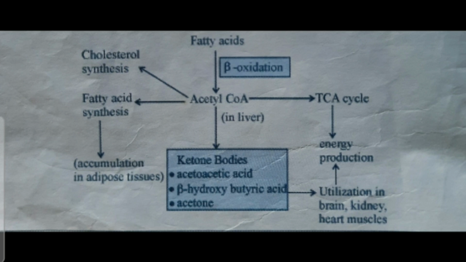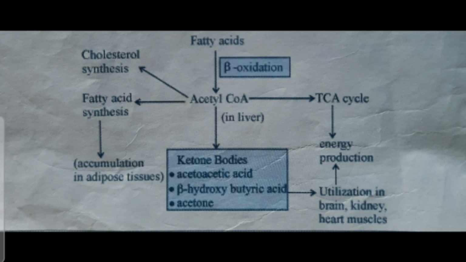The hepatocytes, which make acetoacetic acid, cannot use it for ATP production since they lack the proper enzymes. Ketone bodies in high concentration are very toxic, particularly to the brain.